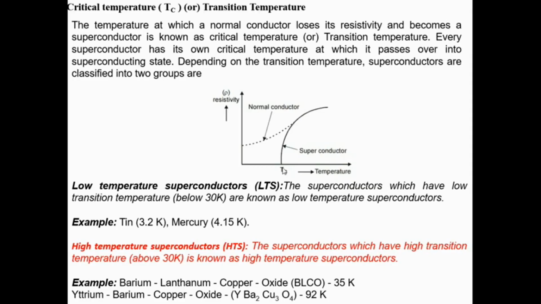This is called superconducting behavior, and this temperature is called the critical temperature or transition temperature. Based on the temperature, they are classified into two types. For low temperature superconductors, the critical temperature is below 30 Kelvin. High temperature superconductors are above 30 Kelvin. There are some examples for low temperature and high temperature superconductors.